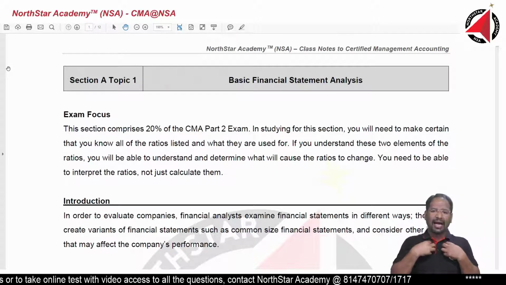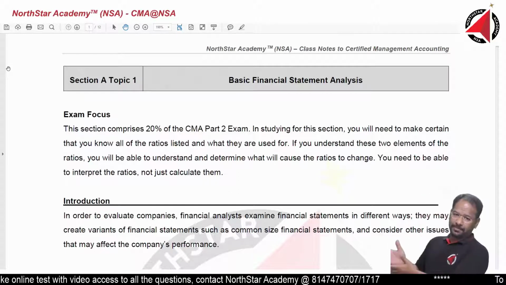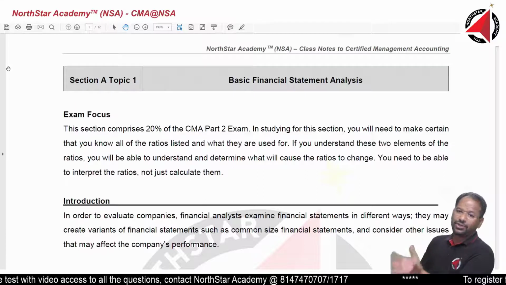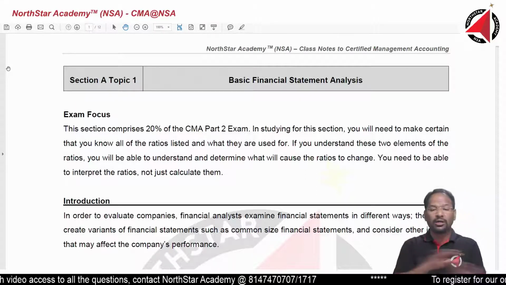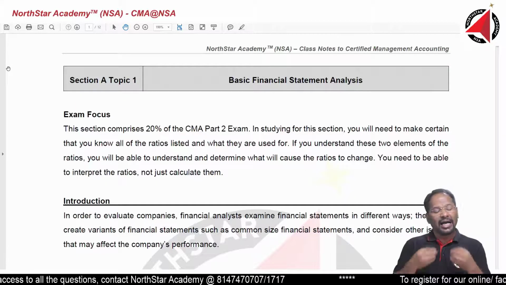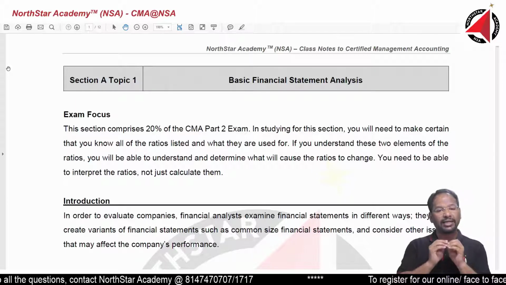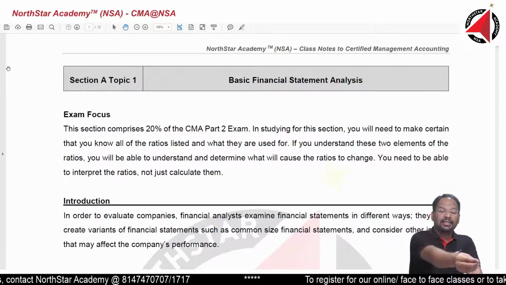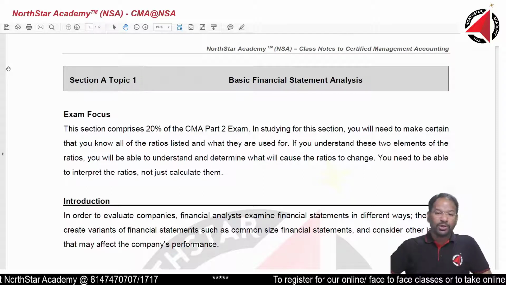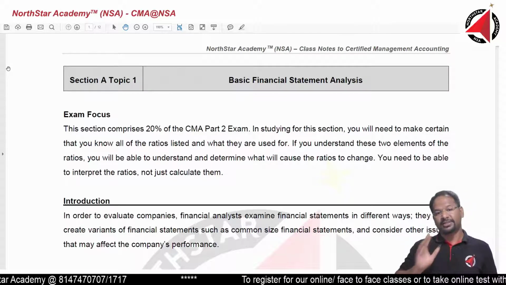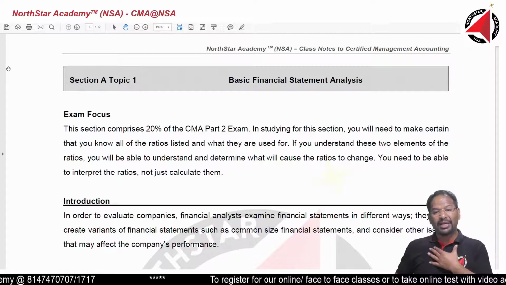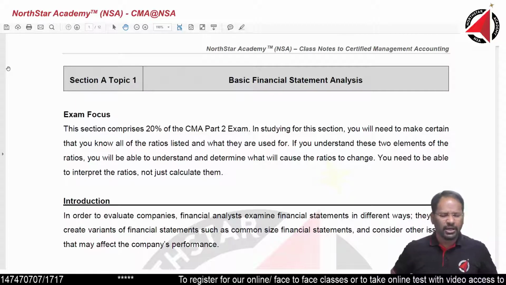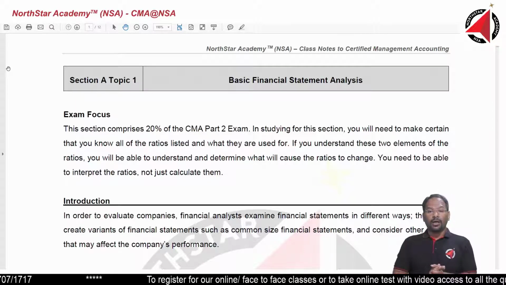For example, I have nothing to do with Tesla. So if Tesla issues a balance sheet, I am not interested. It means I am not a direct or an indirect user of Tesla's balance sheet. But if I have invested in, suppose, Wipro, then I will be interested to know Wipro's financial statement. So I became a user of the financial statement.